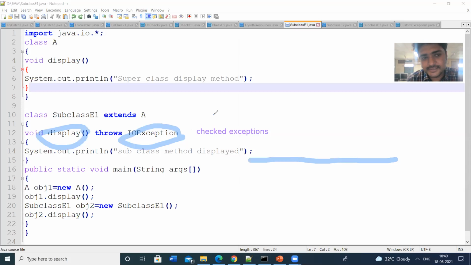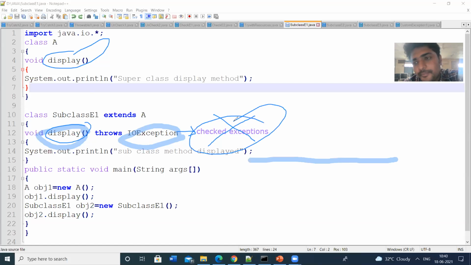So in the subclass methods, we cannot use checked exceptions. This is the superclass method, and this is the subclass method. The subclass method cannot use checked exceptions. If you use checked exceptions, you get compilation errors.